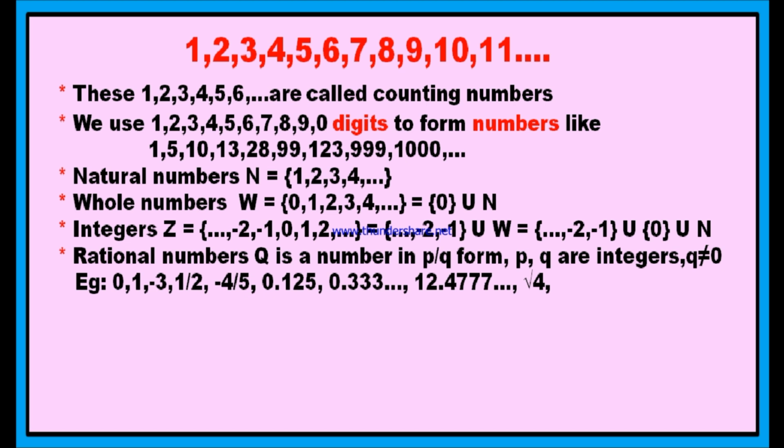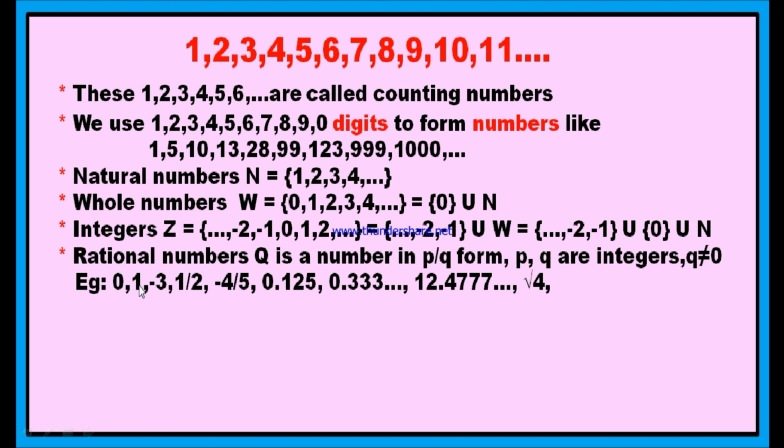You might have a doubt: if you look at 0, how is 0 a rational number? Because can you write 0 in the fraction form? You may have such a doubt. Yes, 0 can be written in the fraction form. How? You can write 0 as 0 by 1, 0 by 2, 0 by 3. Therefore, it is in the form of p by q, where the numerator 0 is an integer, and of course the denominator is not 0. Therefore, it is a rational number.